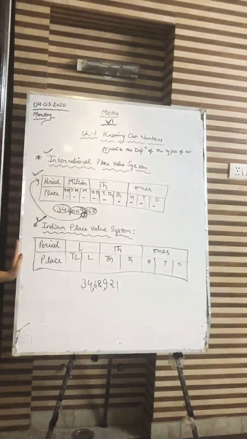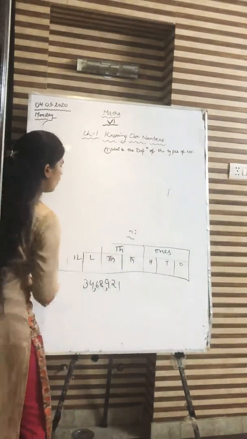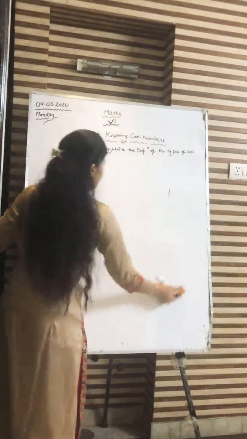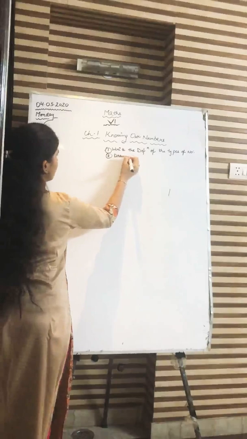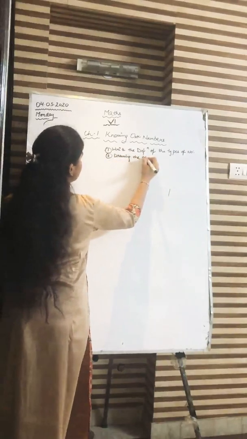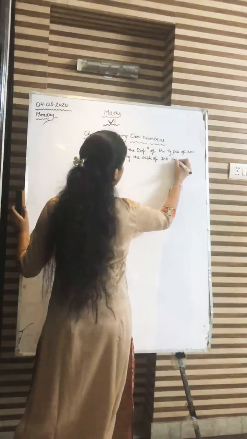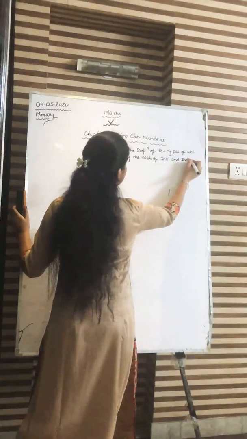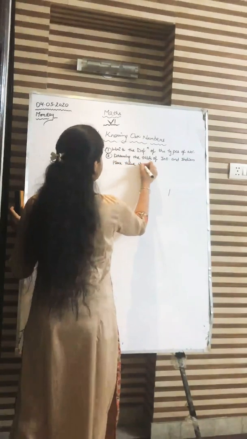If you want to copy it, you can copy it. But this thing should be clear in your mind. So, your second homework for this is, you will be drawing the table of international and Indian place value chart.